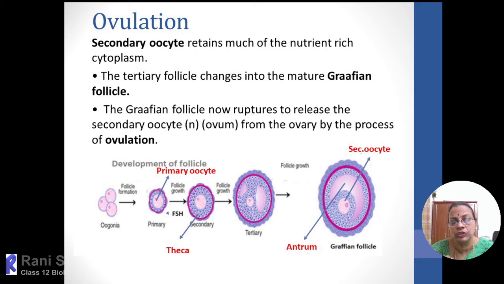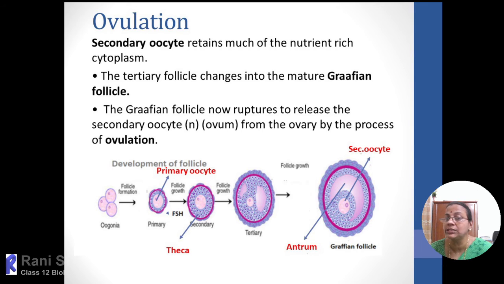When it is reaching the secondary follicle, there is an outer thick layer called theca, and inside it is the primary oocyte. Then in the tertiary follicle, the primary oocyte has many layers of follicular cells and a thecal layer, and the primary oocyte is surrounded by the zona pellucida. Then by the 14th day, it will mature into the Graafian follicle.